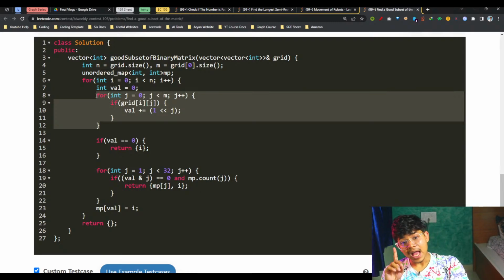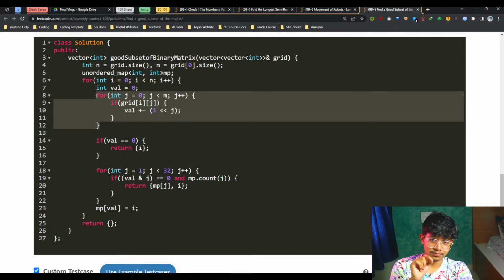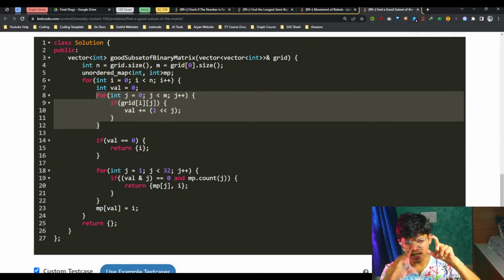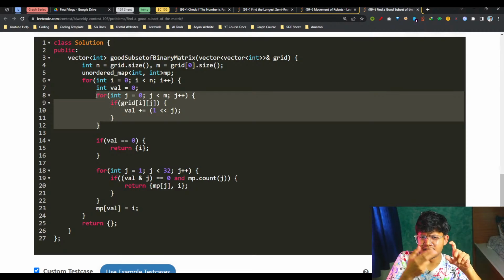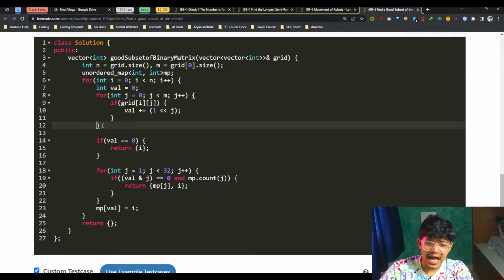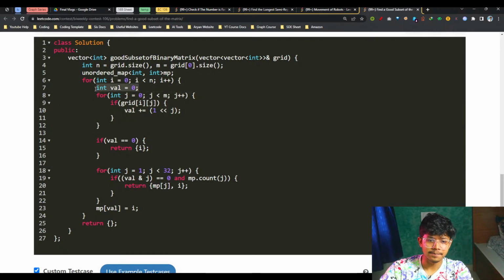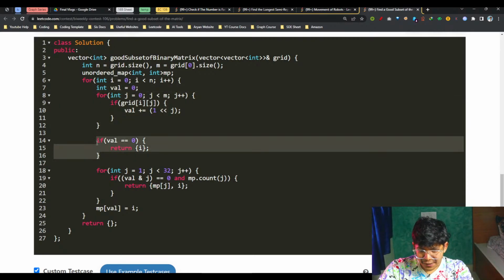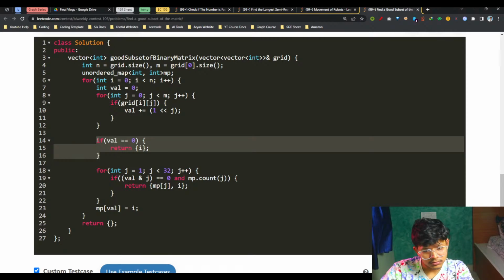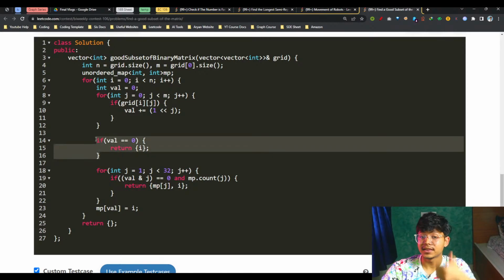Now, as soon as I have that, I have the value of that row in integer form, converted from zeros and ones into an integer number. So that row now has a value val. Now, if that val is 0, which means all the numbers would have been 0 in that row, simply return that row itself. That is your answer.